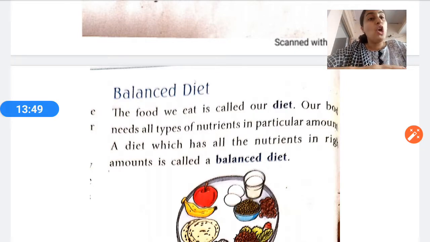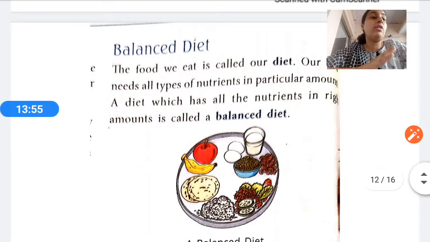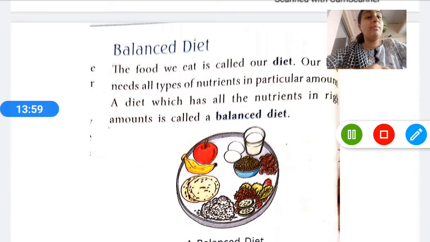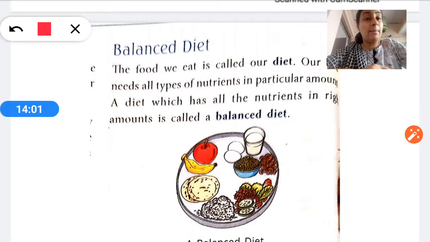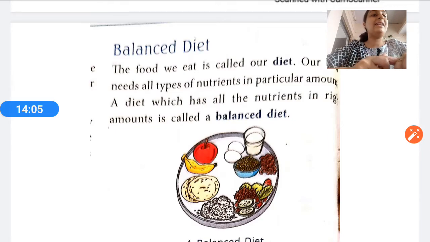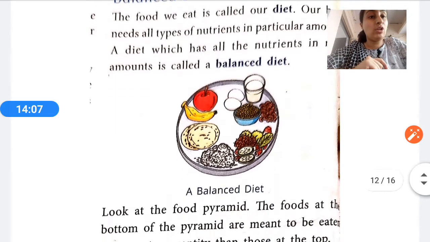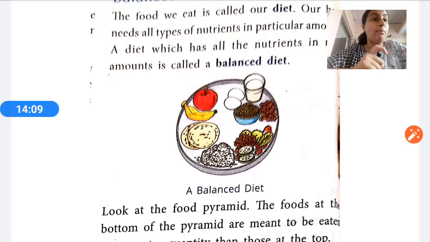A diet which has all the nutrients in the right amount, right amount means you can also see the picture, every one of the 5 nutrients in the right proportion, that is termed as what? That is termed as a balanced diet. Important it is, okay children? That is termed as a balanced diet. You can also see the picture. All the 5 types of nutrients should be present if we are consuming a balanced diet.